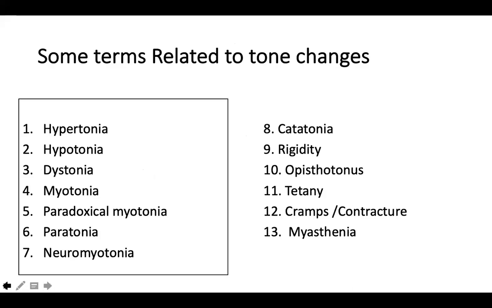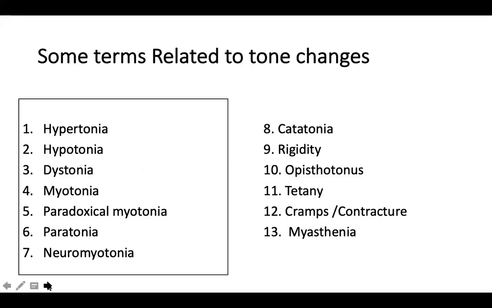Right. So what are the steps of palpation and percussion? Once you start examining the child, you will do a palpation. Basically, you will feel the muscles. But before understanding palpation and percussion, we'll go through a few brief terms related to tone so that we know what we are looking for. When you start palpating and percussing the muscles and performing certain maneuvers, you want to know whether it is hypertonia, hypotonia, dystonia, myotonia, paradoxical myotonia, paratonia, neuromyotonia, and all those things.